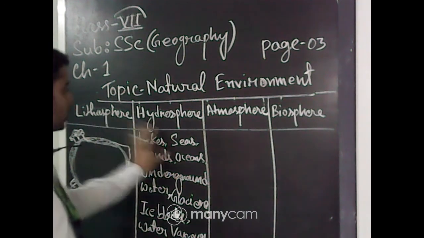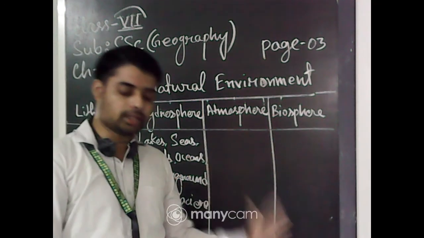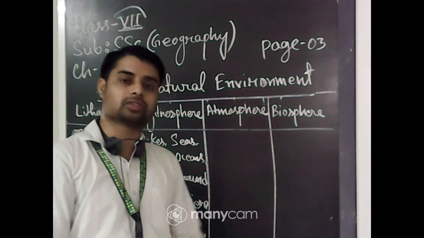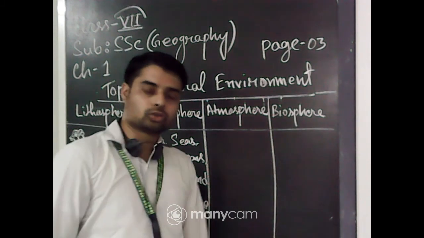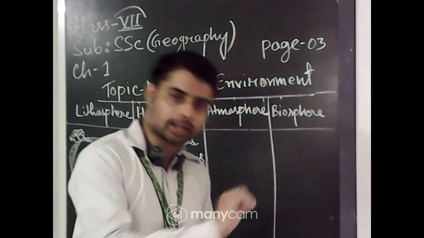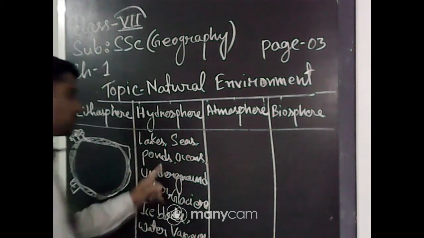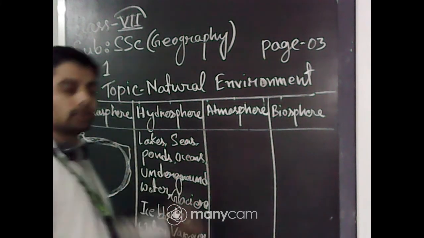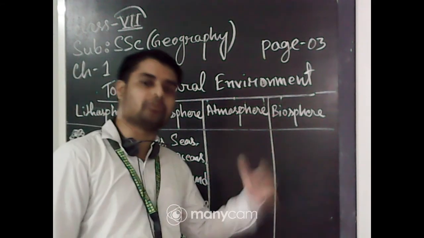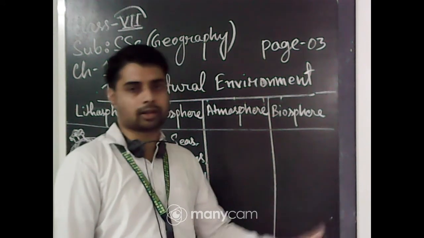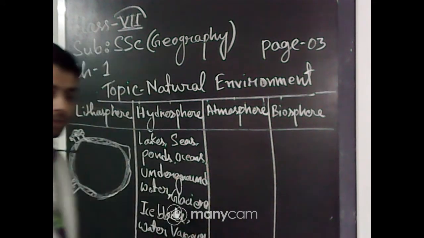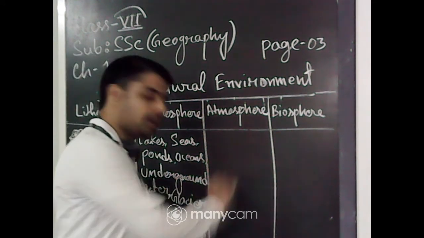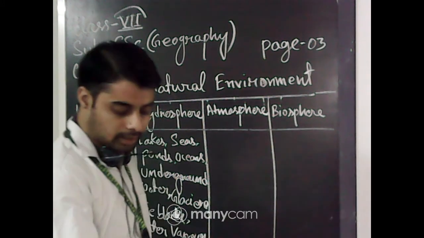No students, no need to write all this, because these things are already mentioned in your book, page number 3. So do one thing: with a pencil, underline these important points I am mentioning here. Later when you read the book and revise the chapter, you can easily understand all this. So take a pencil and underline the important points like these.